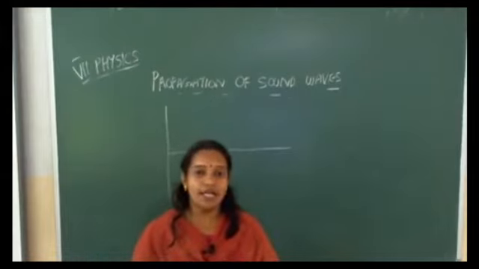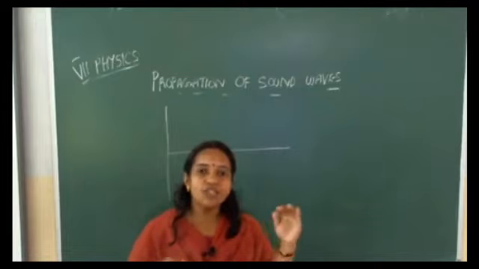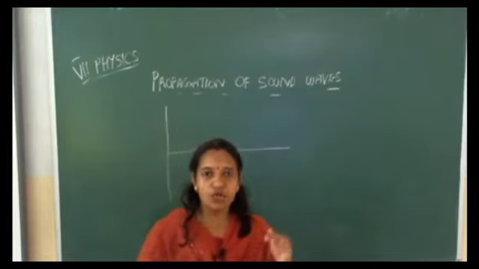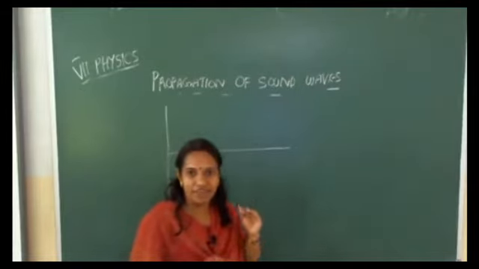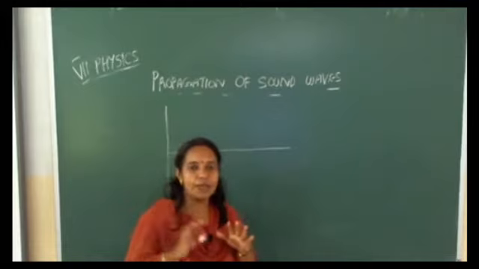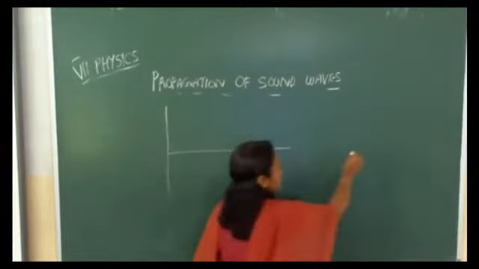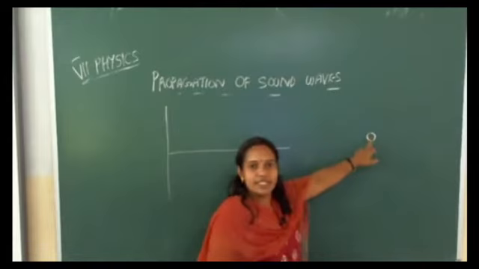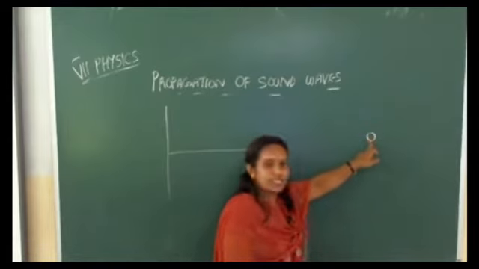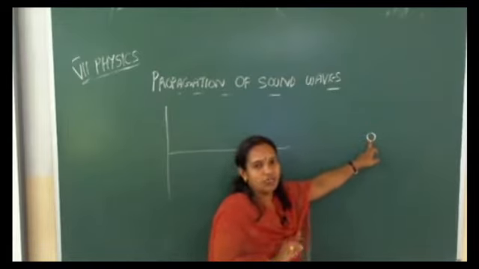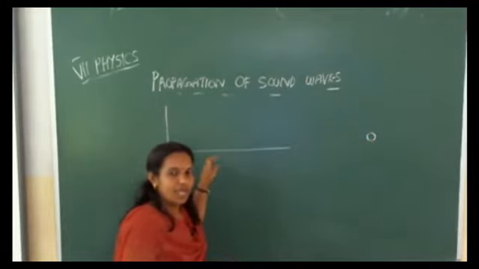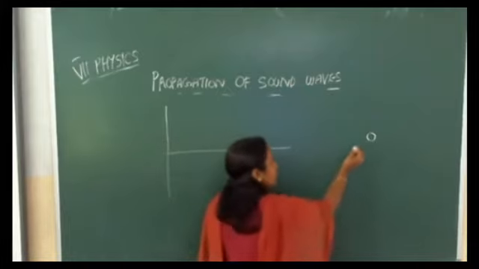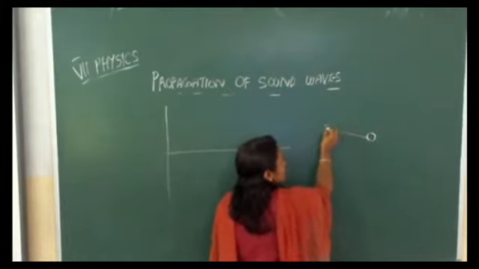We already studied sound is produced by vibration. Vibration means to and fro motion. So here, how we can represent the vibration as a wave? First, the object will be at rest. If this is the vibrating particle, this is the resting position of that object. That we can represent by this straight line. Next, what this object will do? It will vibrate to one side.